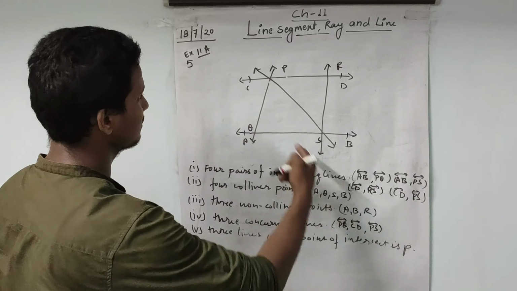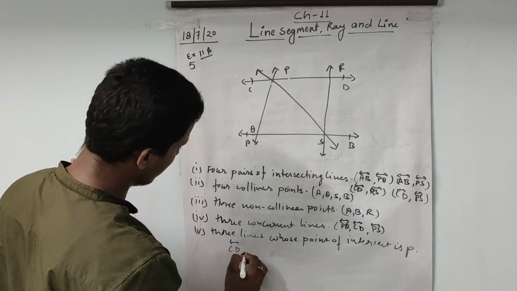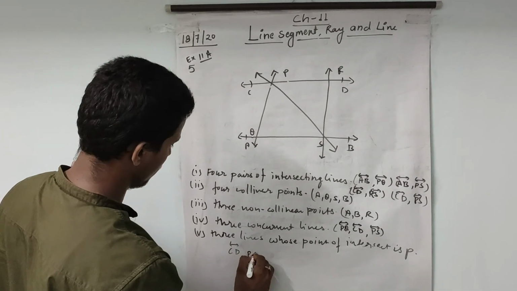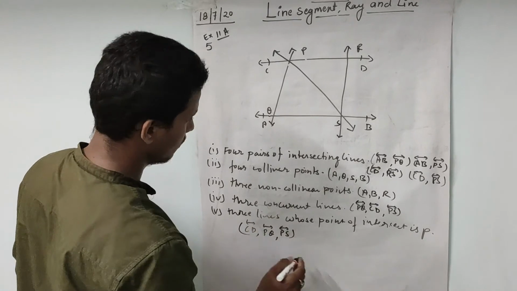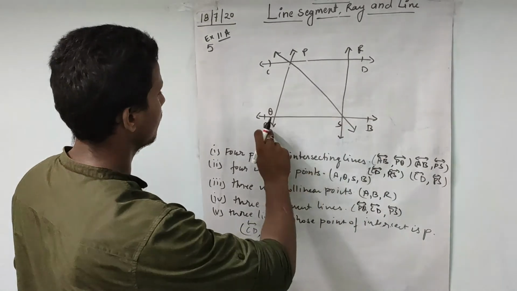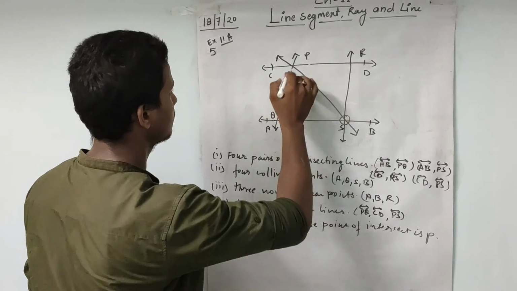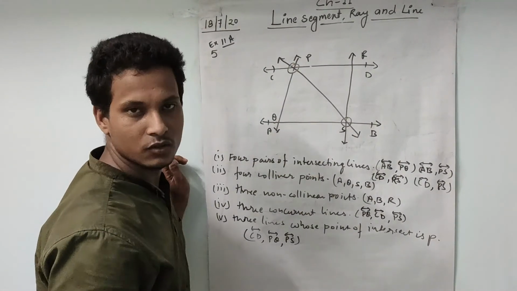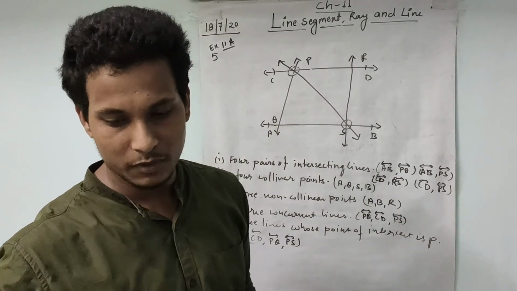So you can write the same answer again here: CD, PQ and PS. You can also write the answer here like AB, PS and RS. These also are concurrent lines. So either you write this answer or this answer, both are correct. No need to worry about that.